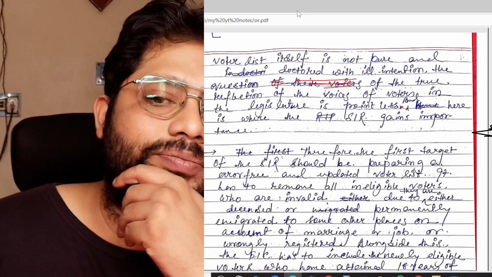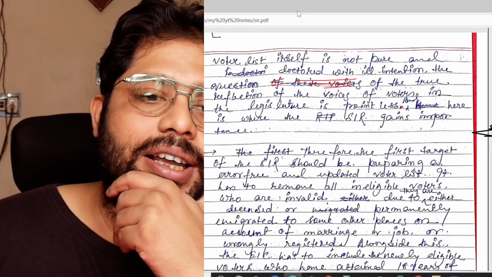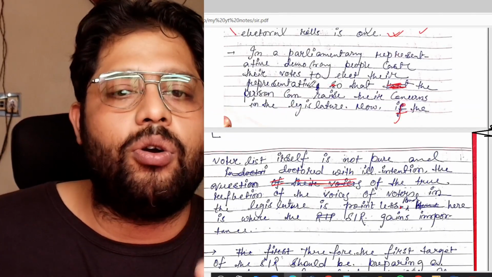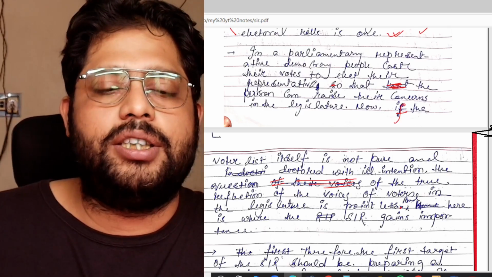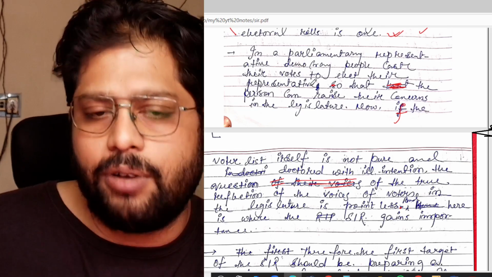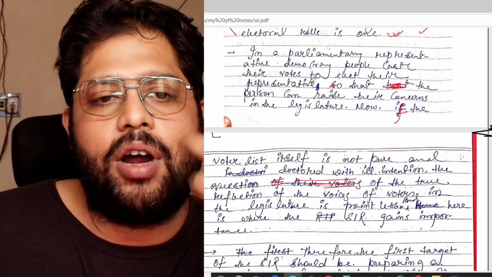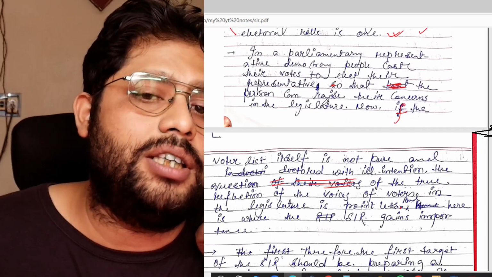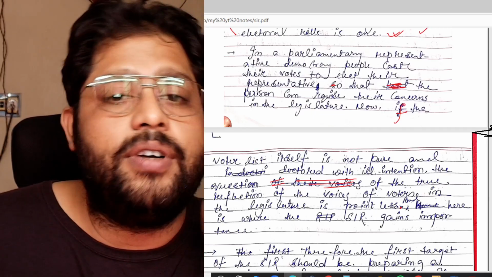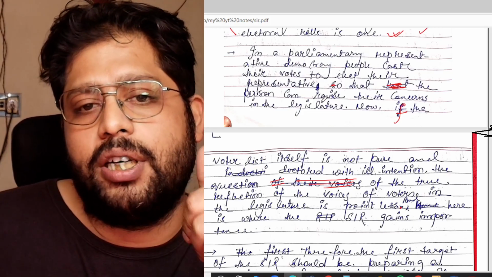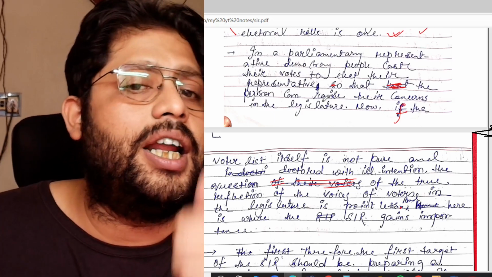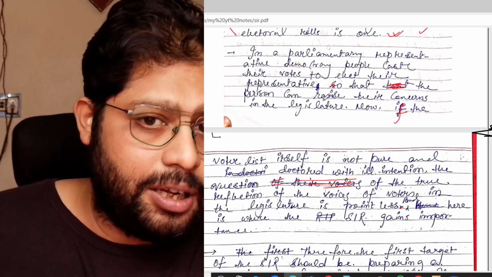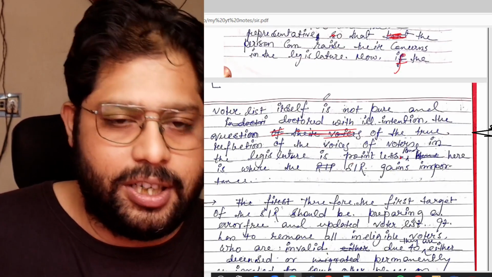Okay, and here is where the SIR gains importance. That means if we are living in a representative democracy, and if your electoral roll is not genuine, if it is not the true reflection of the actual picture of a constituency, then what will happen? The representative whom we have chosen, whom we have sent to parliament or legislature, will never be able to reflect or raise the true voice of us. That means the true voice of the people who are residing in that particular electoral constituency which that representative belongs to. That is the main important thing to understand.